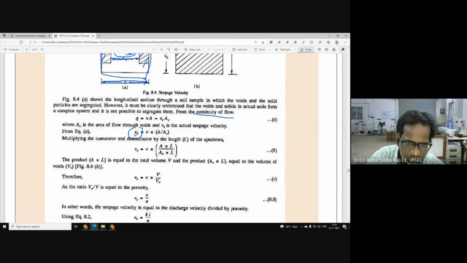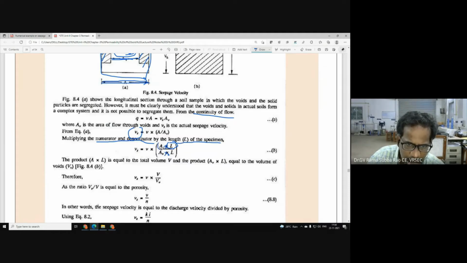Now we are trying to convert this area into volume. Someone can ask me, sir, how will you convert area into volume? We multiply both numerator and denominator with the length of this specimen, capital L. Area into length becomes volume.